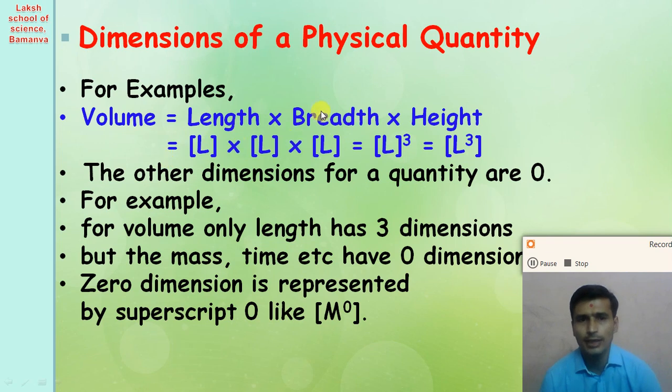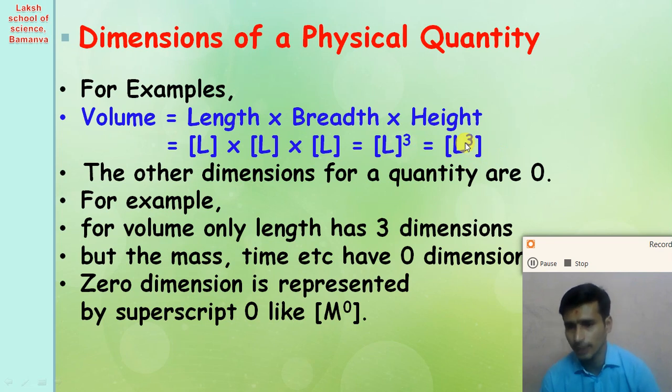So we represent the breadth by [L], and again height. Height is also one type of length, so we represent the height by the symbol [L]. If we add the powers of L and L, we get L cubed, right? So the dimension of length in a volume is 3.